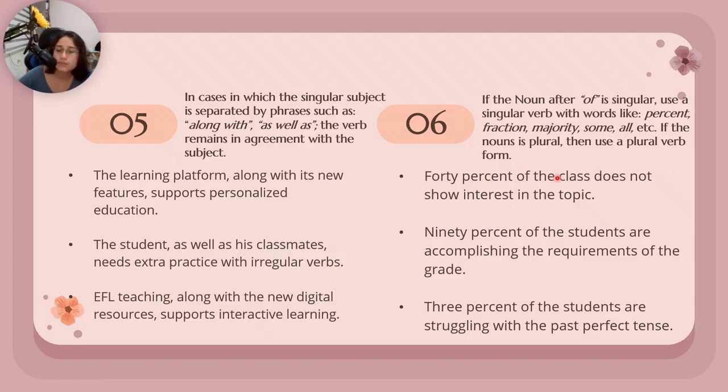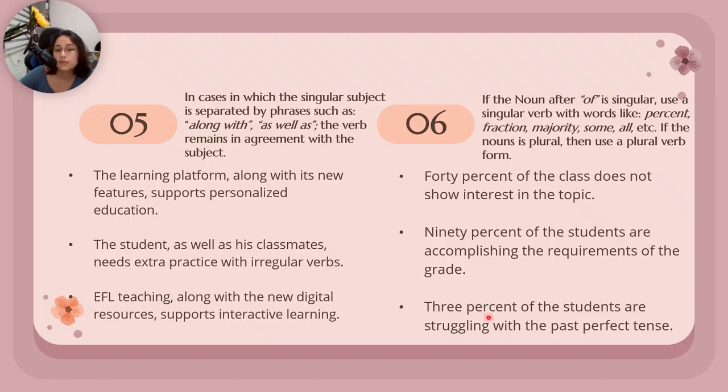If the noun, for example here the class, is singular, we must use does not because it's singular. In the next one, we have the plural: 90% of the students are accomplishing the requirements of the grade. The students are plural, so we must use are.